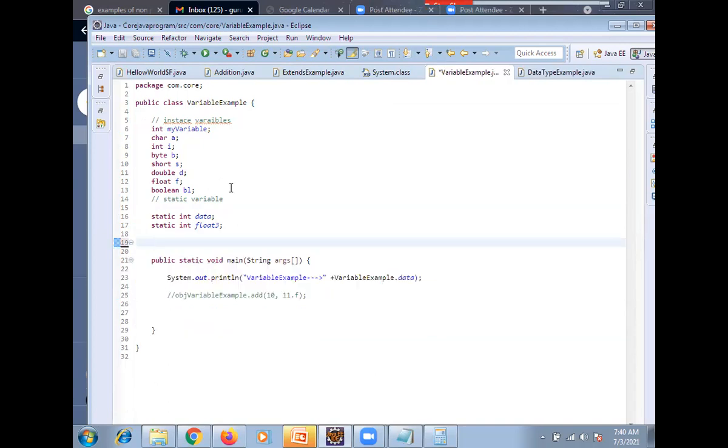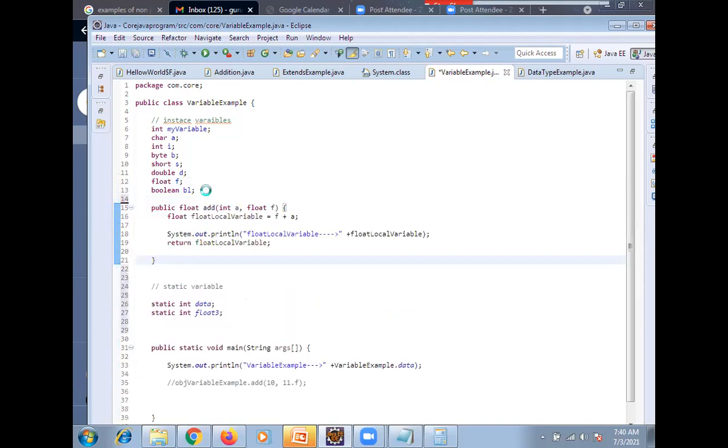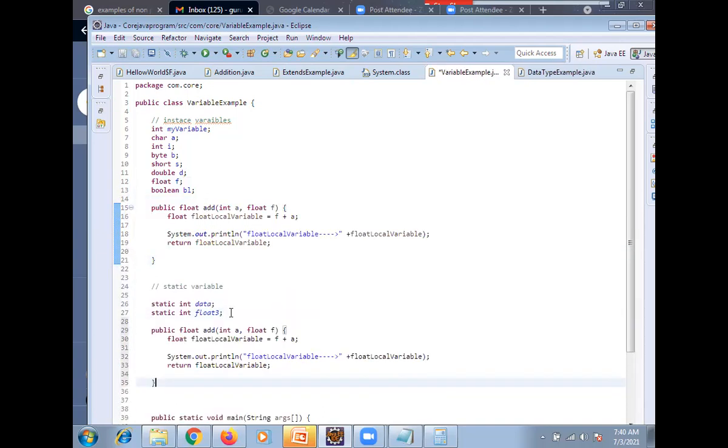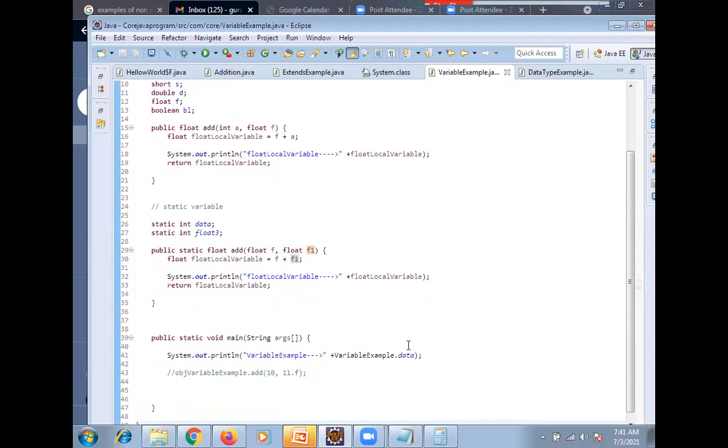Now let's try to understand. This is a static method. Now we are done. This is an instance method. This is done. Now I am trying to create one more static method, static float. Clear? Static method float. It should not be int. Let's go for float. Float again. If I am accepting two float values, I am trying to return two floats. F1, F1. Now see this method, we no need to create any object.